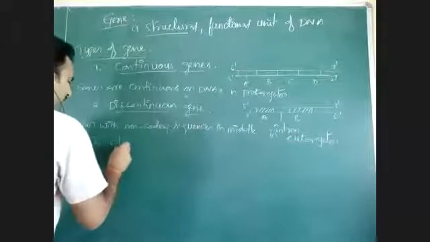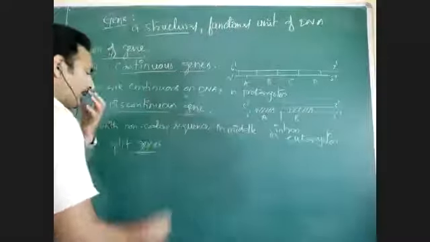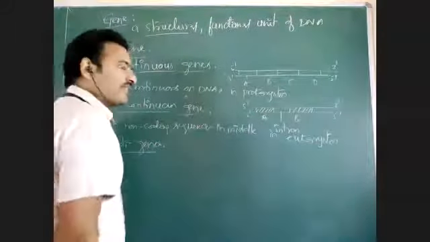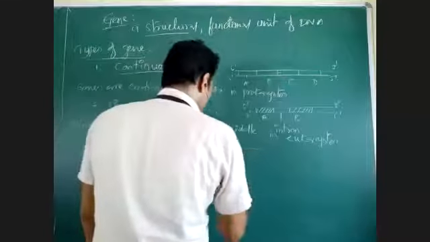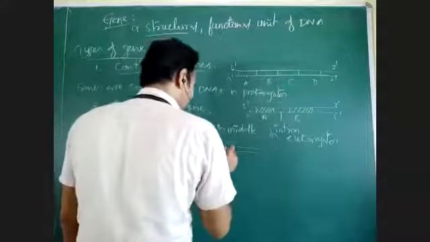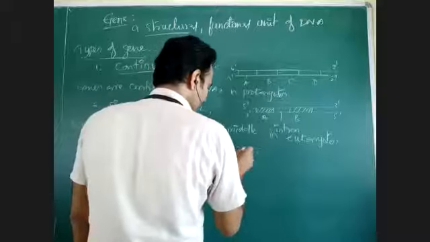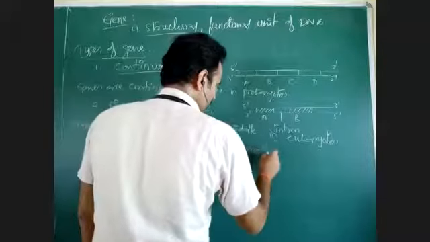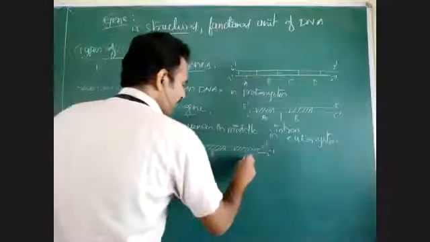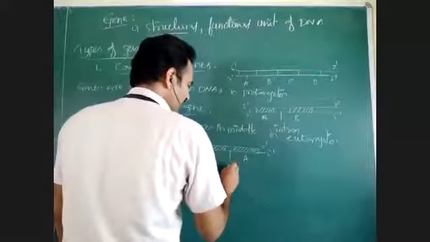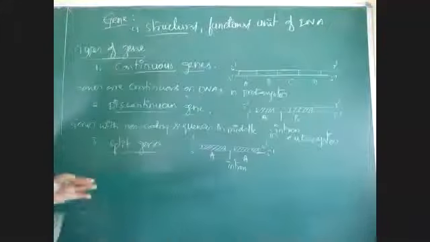Third one, split genes. Split gene means it is a part of a gene, but a single gene has split. This is gene A, this is also gene A, but there is a gap within a single gene. A single gene is split.